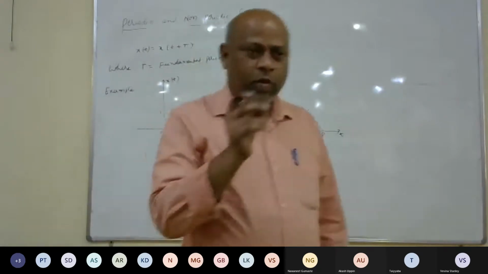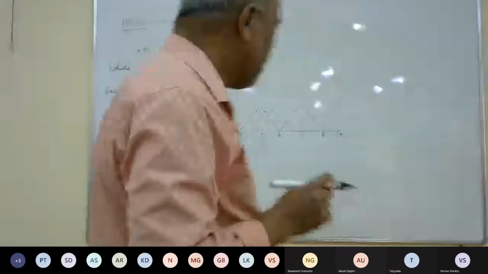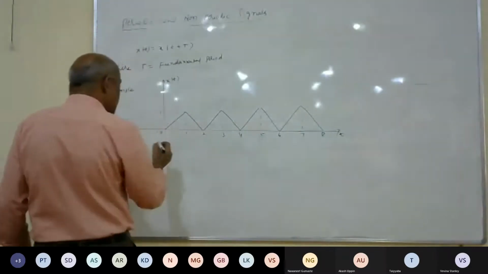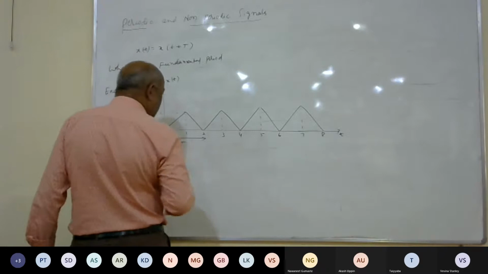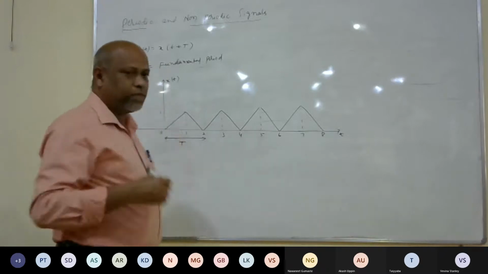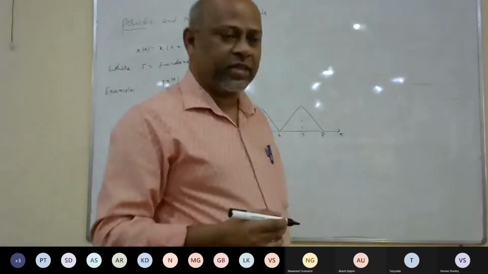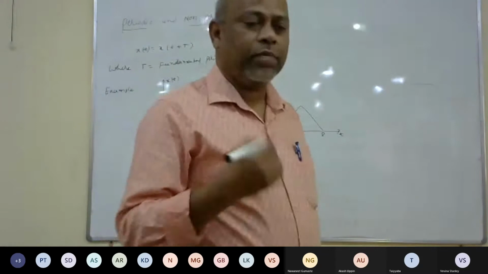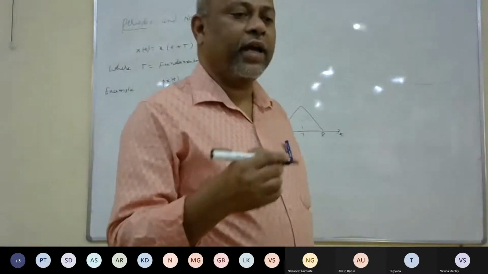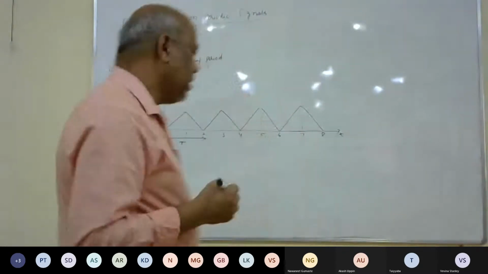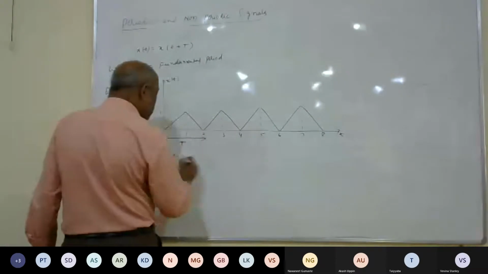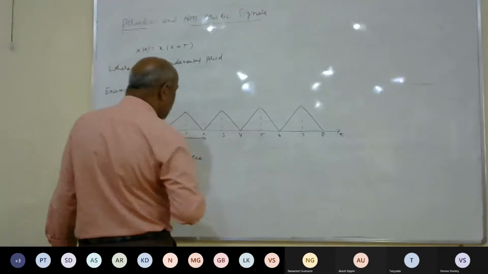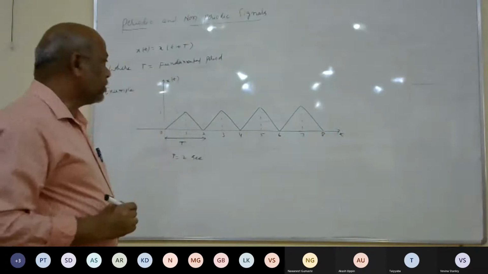What is the fundamental period here? In this case, the signal in the range 0 to 2 has the same pattern that repeats. We call that period the fundamental period. Here, we take capital T equal to 2 seconds.